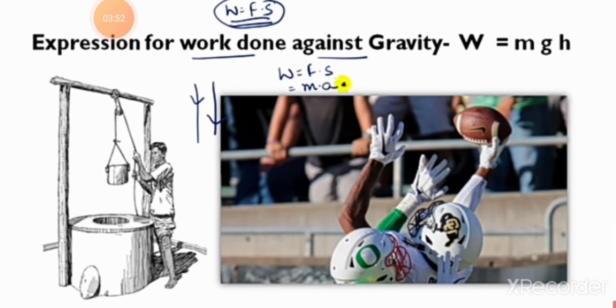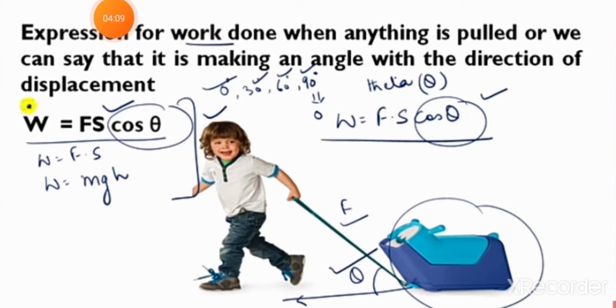If F equals 1 Newton and S equals 1 meter, then the work done by the force will be 1 Newton meter. Here, the unit of work is Newton meter or joule. Thus, 1 joule is the amount of work done on an object when a force of 1 Newton displaces it by 1 meter in the line of action of the force. And here, what would be the work done when the displacement of the object is 0? Refer to the conditions to be satisfied for work to be done.